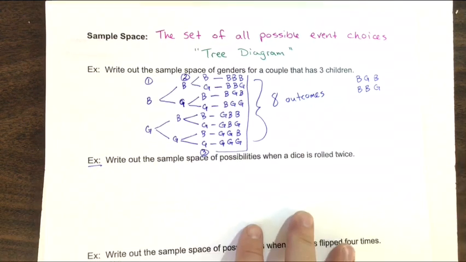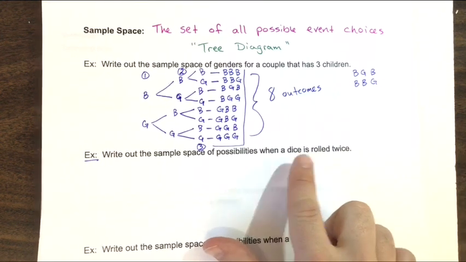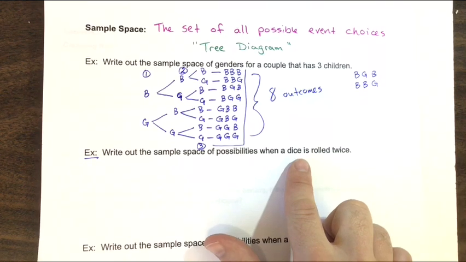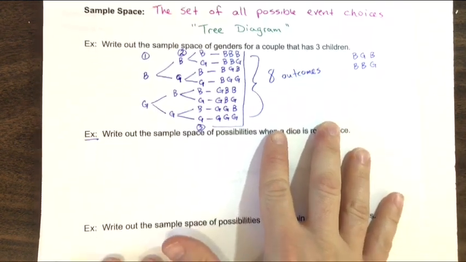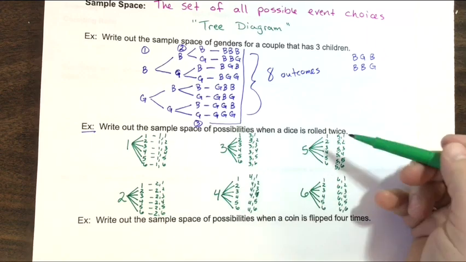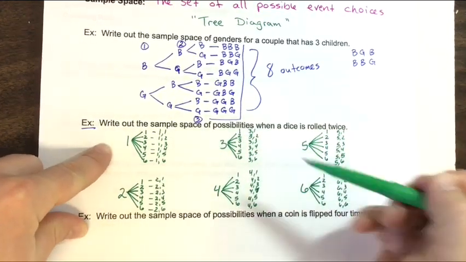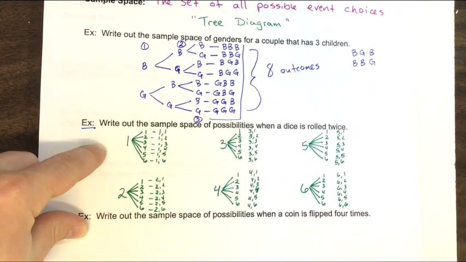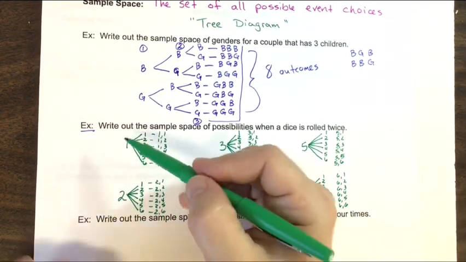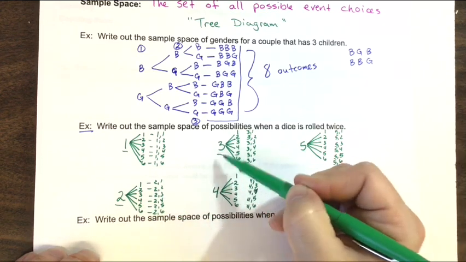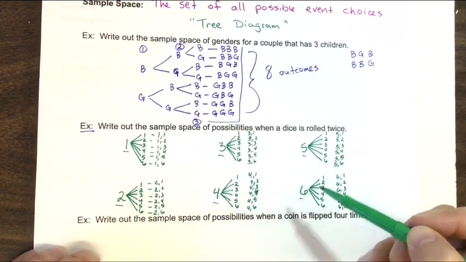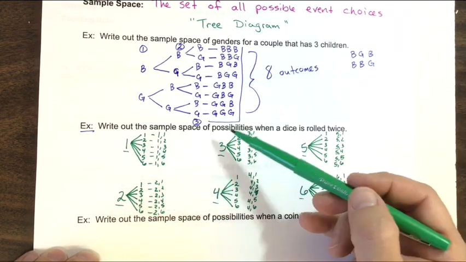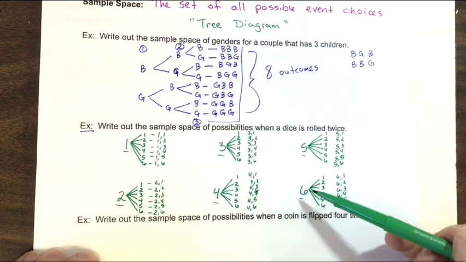If we were talking about rolling a dice twice, okay, or a die, a single 6-sided number cube, if we roll it twice, here are our possible outcomes, and this is what this would look like. All right, if I rolled a dice 6 times, this level of branches, this first level, I've kind of spaced out rather than going all the way top to bottom, I would have run out of room. But this 1, 2, 3, 4, 5, and 6 represents our options for our first roll. I could roll a 1 first, a 2 first, a 3 first, a 4 first, a 5 first, or a 6 first.